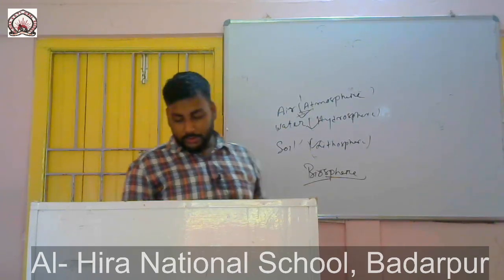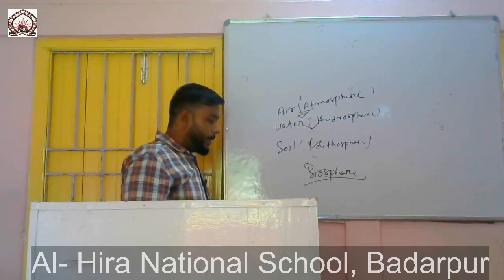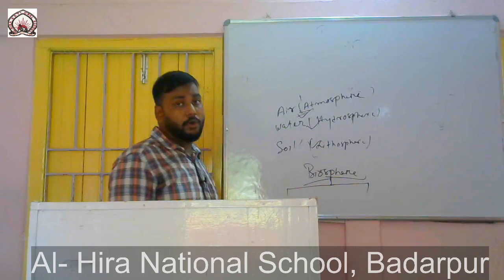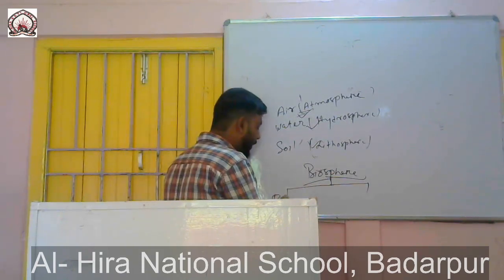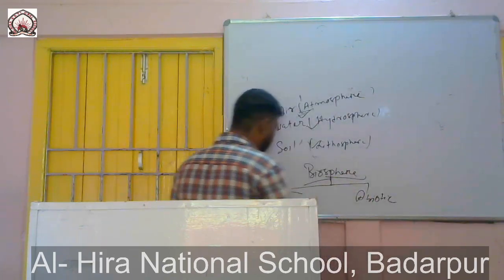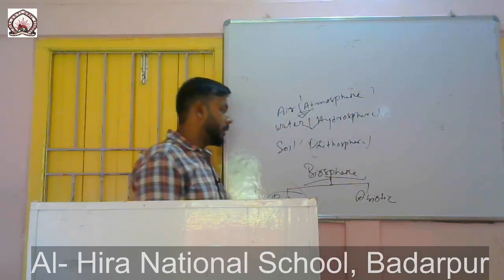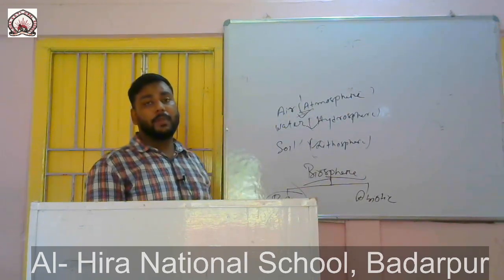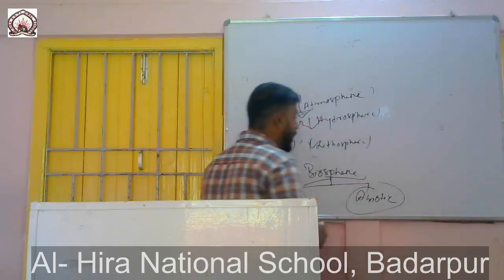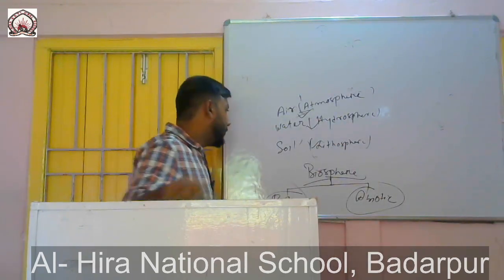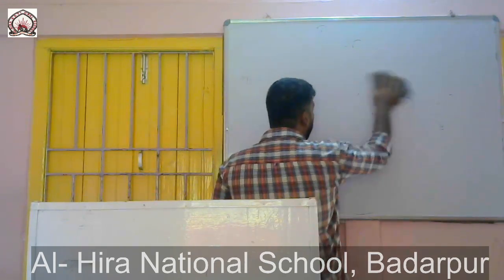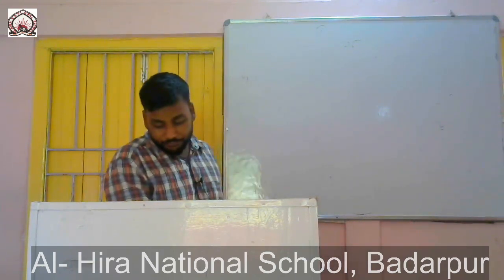Okay, living things constitute the biotic component. Now this biosphere has two types of components. One is the biotic component and the other is the abiotic component. It's very simple. Biotic components are those entities which are living. It may be plant, animal, microorganism, insect. Whereas abiotic components are those which are non-living. Take soil, water, air, for example. These are a part of the biosphere, whereas they are not living. So hence they are known as abiotic.